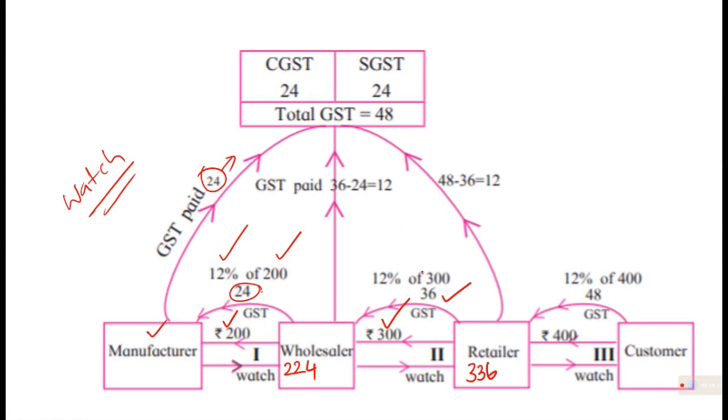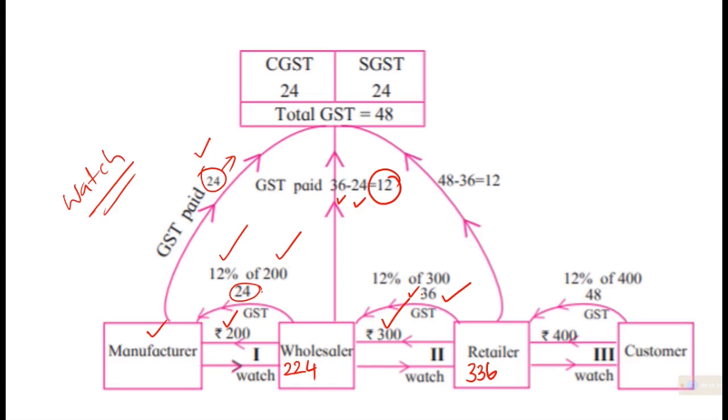He has to pay 36 rupees to the government, but a part of the tax, 24 rupees, is already paid by the manufacturer. So 36 minus 24, he will pay only the difference, 12 rupees.